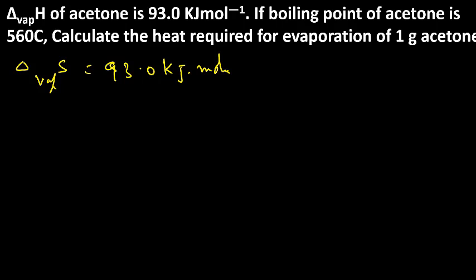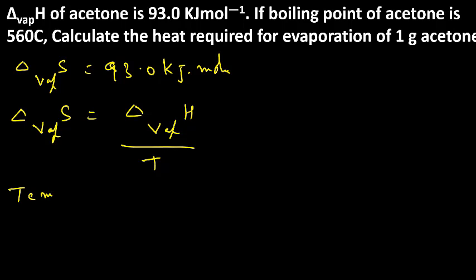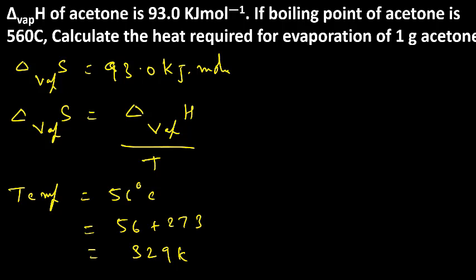Now what is the relation between delta S and delta H? Delta S vaporization is equal to delta H vaporization by T, where T means boiling point. The temperature is 56 degrees centigrade, equal to 56 plus 273, which is 329 Kelvin.